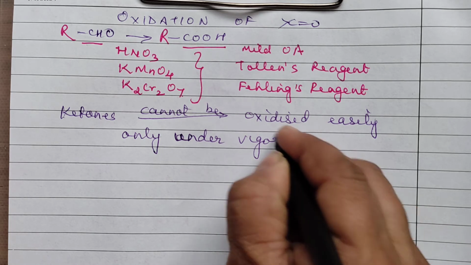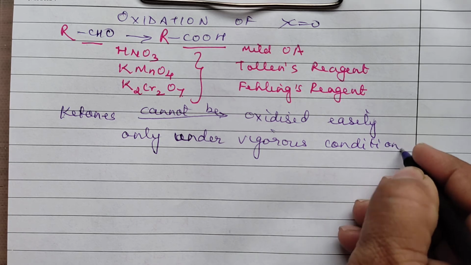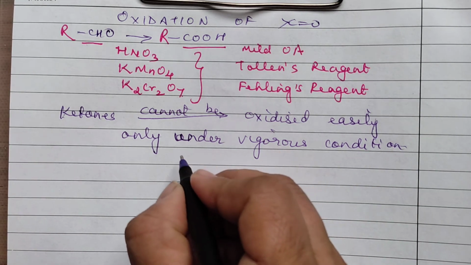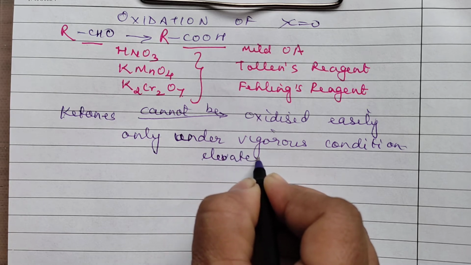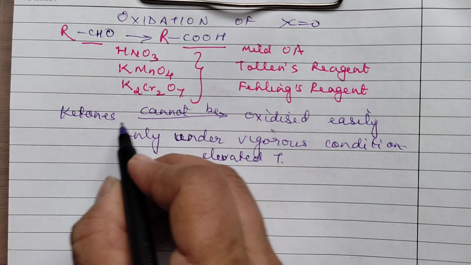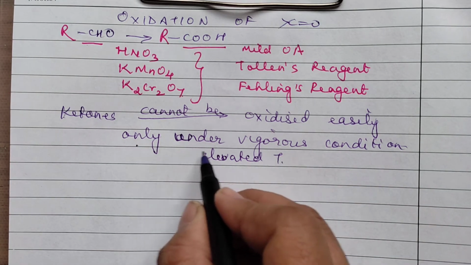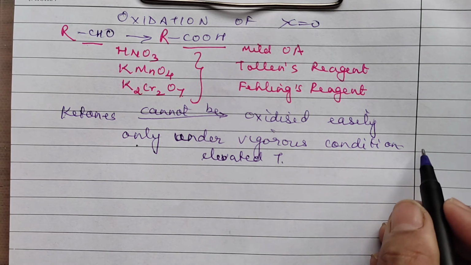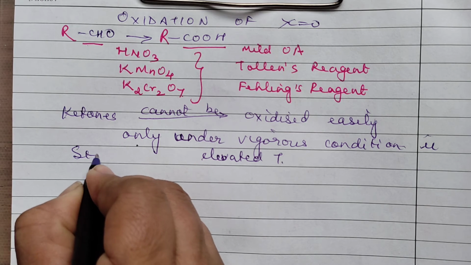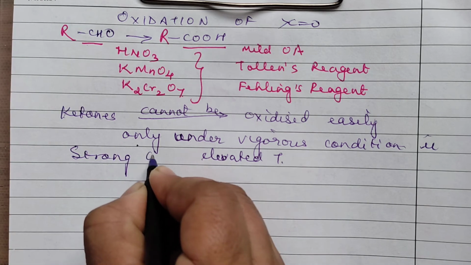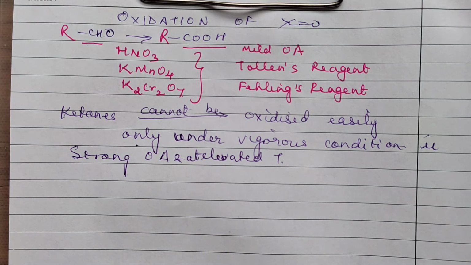Or it can be given like this: to oxidize them, high, elevated temperatures are required. So it can be asked, they cannot be oxidized easily, or ketones can be oxidized only under vigorous conditions. That is, you can say, a strong oxidizing agent and elevated temperatures.